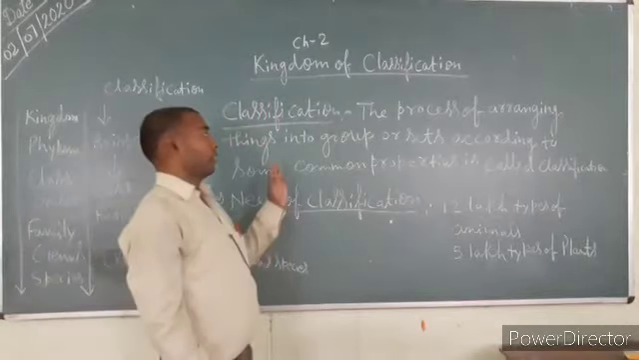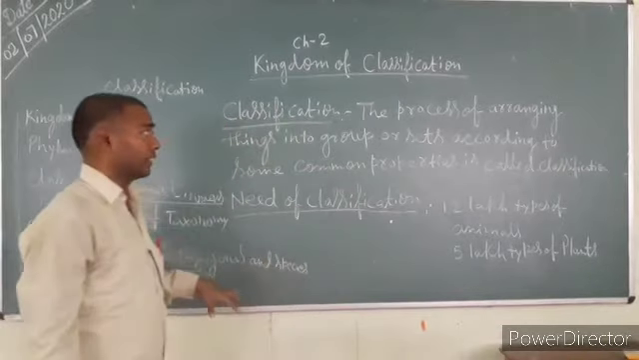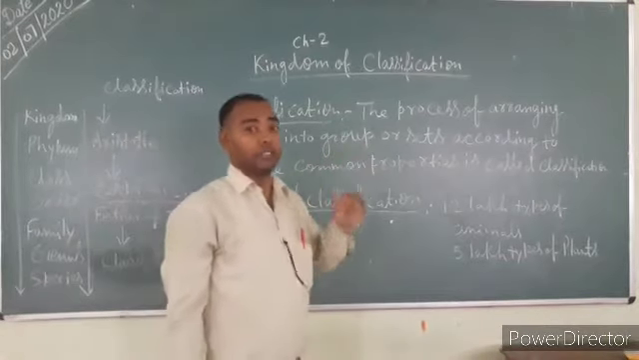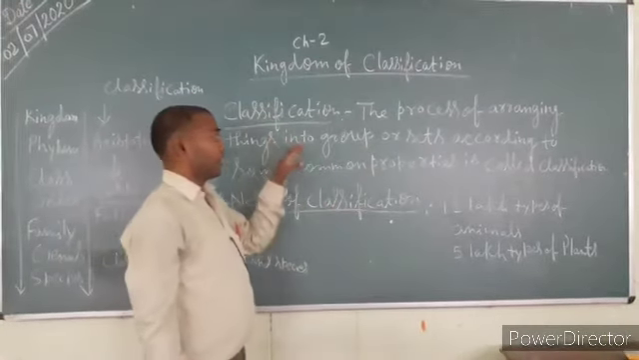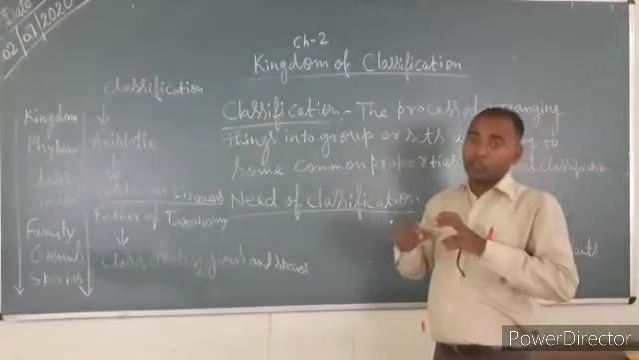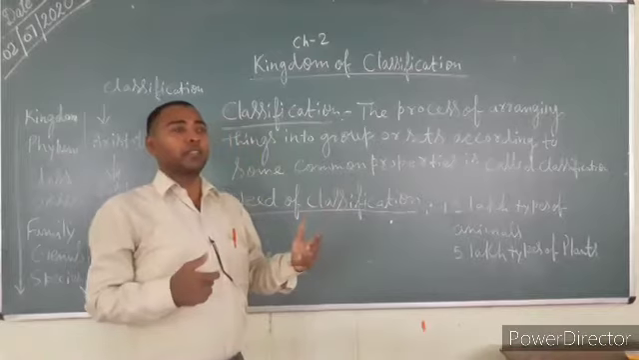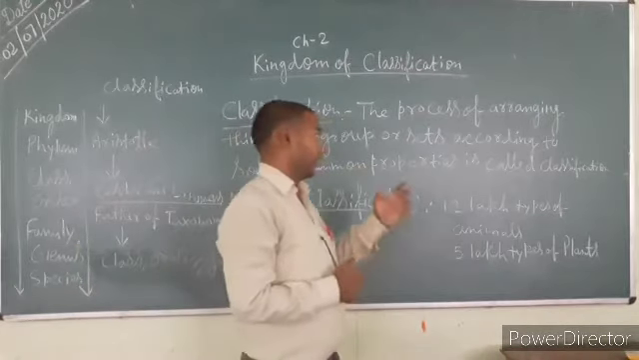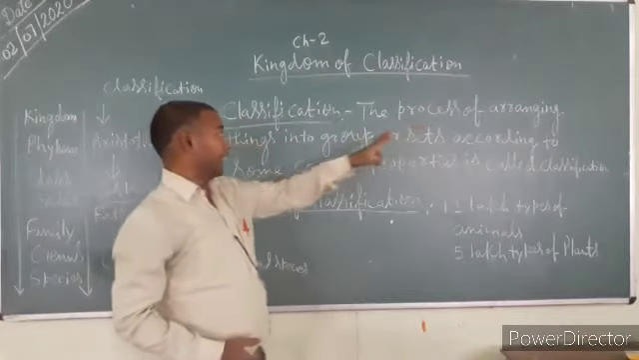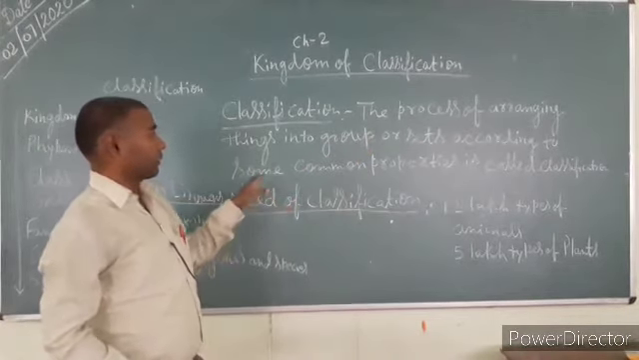First of all, we should keep in mind what classification is. The word classification comes from a Greek word, classified, which means to segregate animals as well as plants into their different groups. Here is the definition: the process of arranging things into groups or sets according to their common properties is called classification.